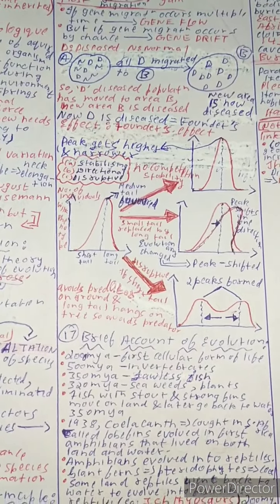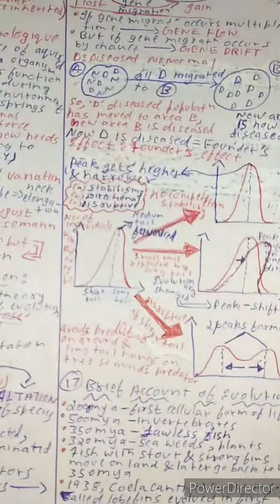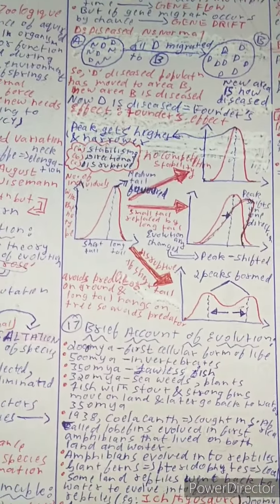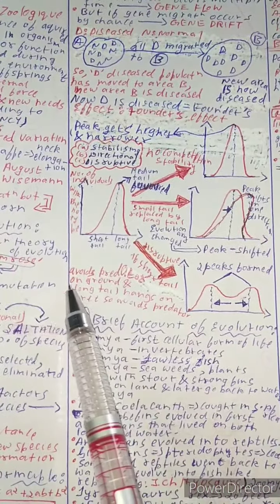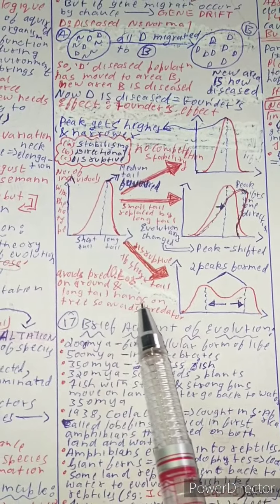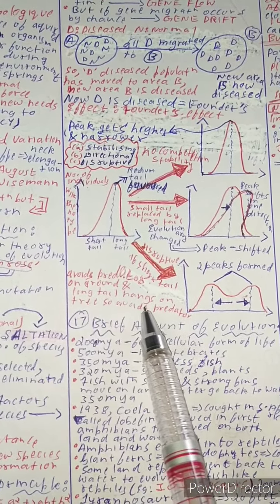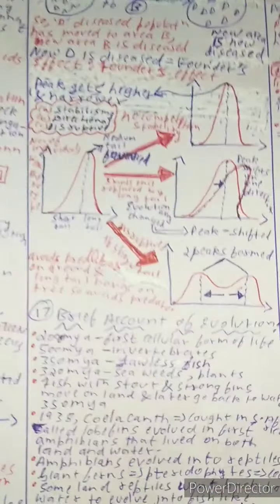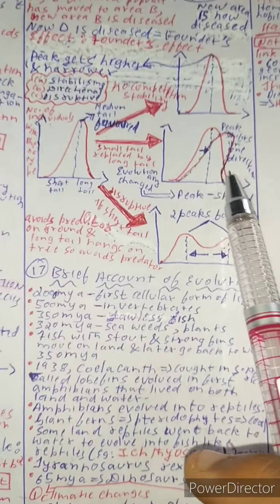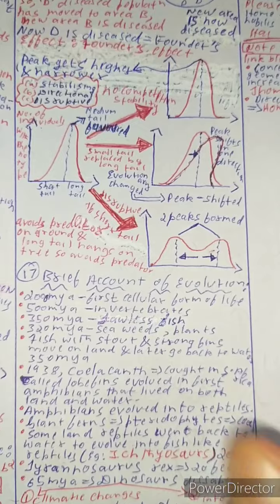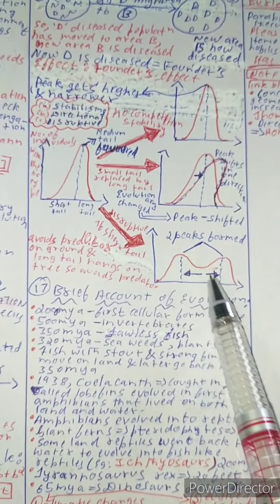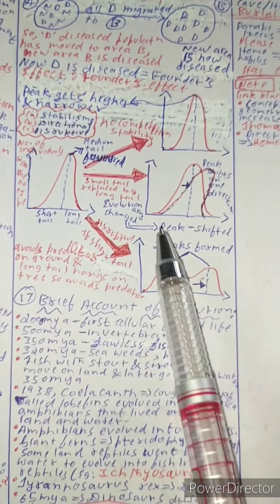And the third one is the disruptive graph. See, think that the short-tailed individuals, because of some reason, are able to avoid predators on the ground, and the long-tailed individuals hang on the tree to escape predators. So the medium-tailed ones are the ones which are always caught. So two peaks are formed. This goes higher and this goes higher, and the medium one falls. This is called the disruptive graph.